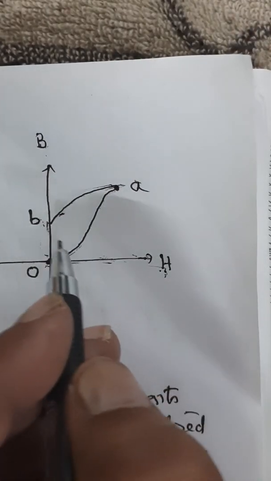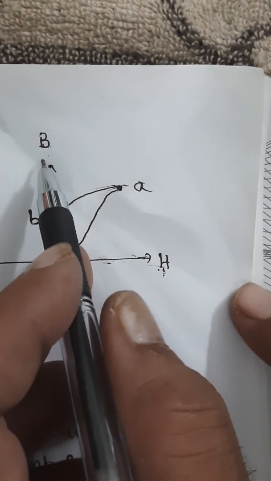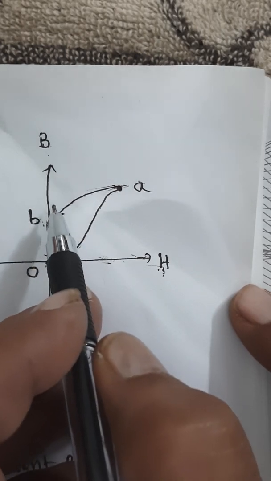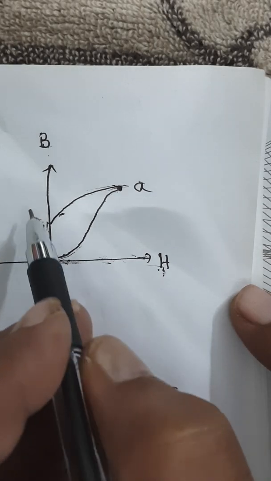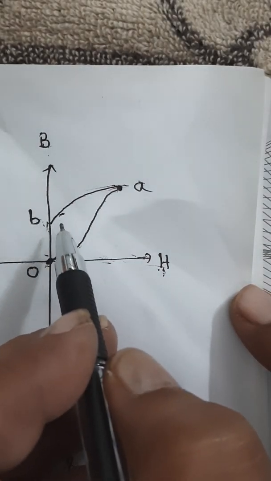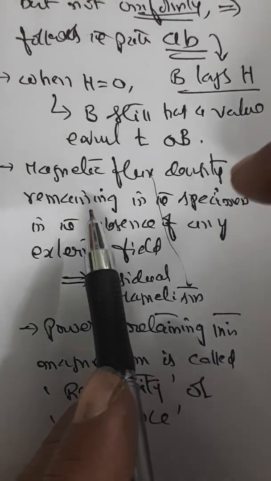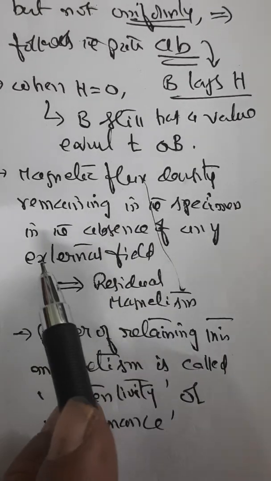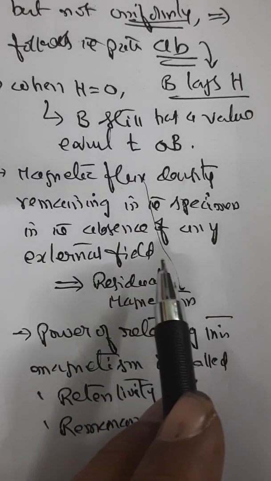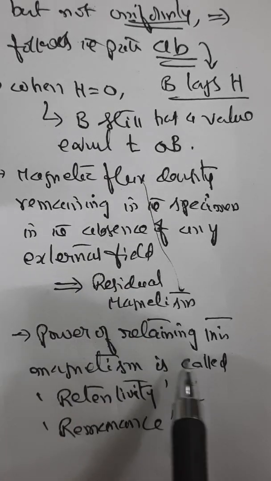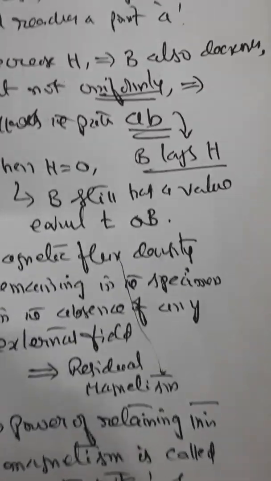Understood? That means the magnetic flux density remaining in the specimen, even in the absence of any external field, is what is called residual magnetism. And this power of retaining this magnetism is what is known as retentivity or remanence.